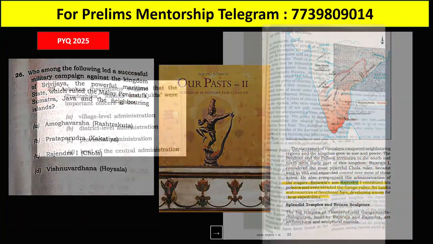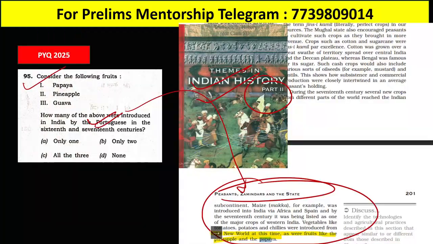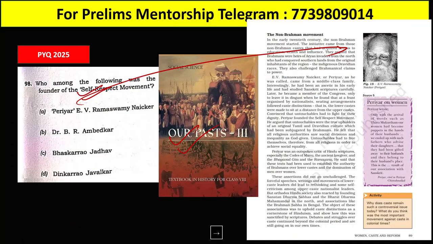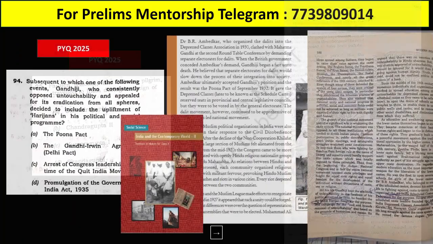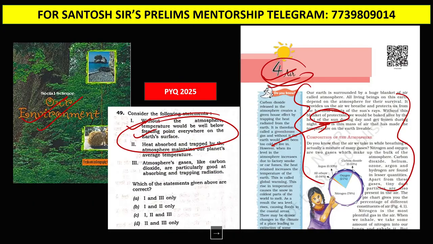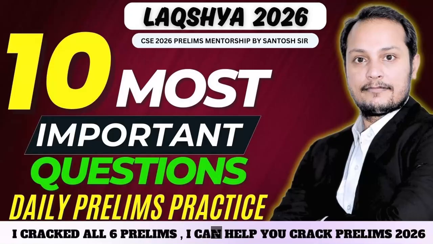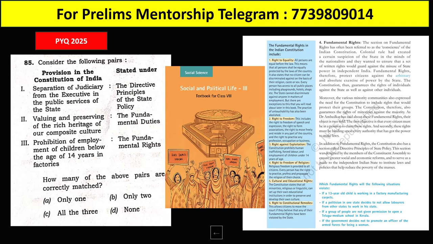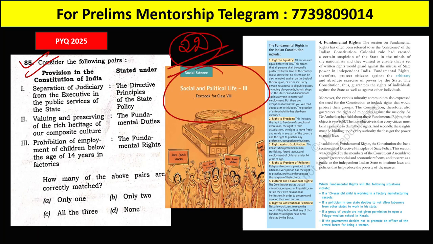That is why I say it is very essential for every sincere 2026 aspirant to read each and every word of NCERT. One more question, a polity question, very easy, was from NCERT. So 22 questions, polity, Social and Political Life. This is an easy question and everyone must have attempted this.